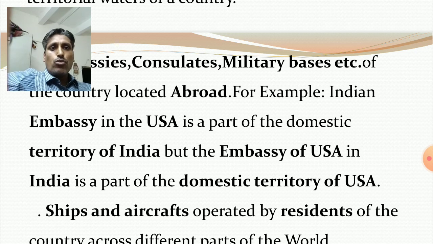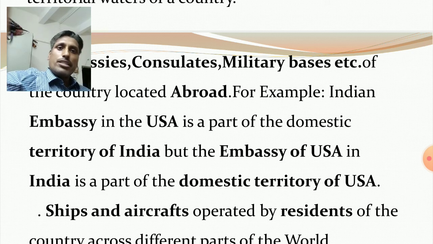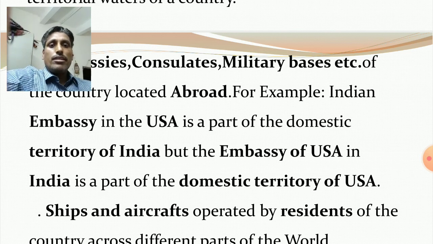How much area is occupied by foreign embassies in India belongs to foreign territory. These areas do not belong to domestic territory. Similarly, foreign consulates and foreign military bases in India, however much area these offices occupy, belongs to foreign territory. These areas do not belong to domestic territory.